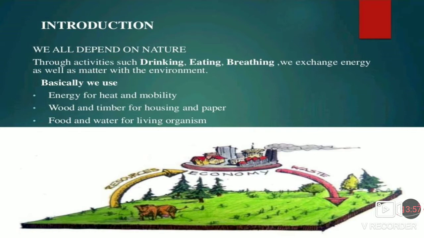The ecological footprint, that is, the impact of humans, is measured in terms of the area of biologically productive land and water required to produce the goods consumed and to assimilate the waste generated.